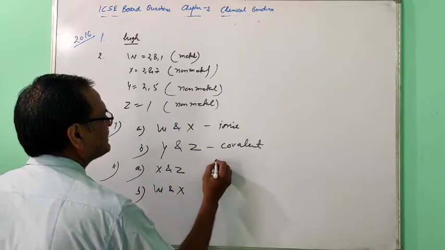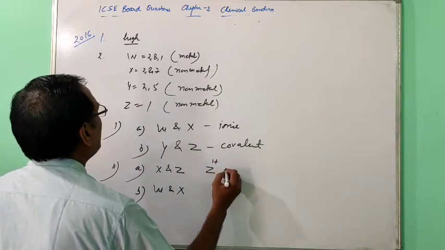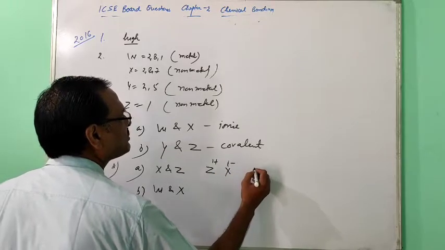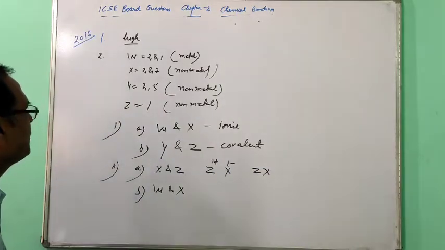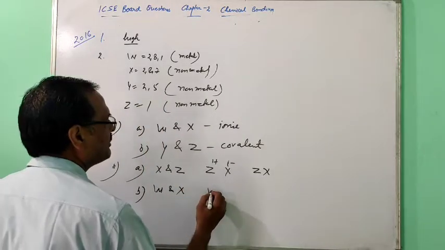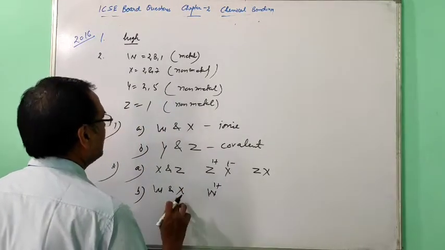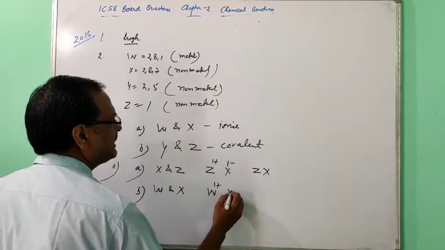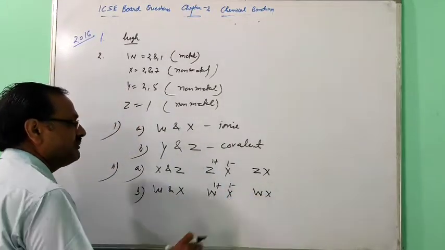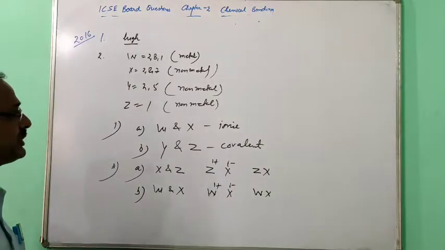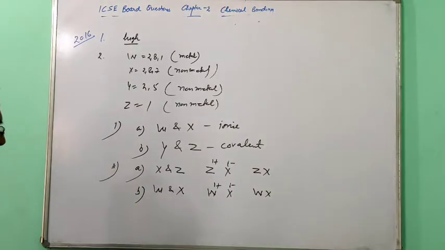Z is +1 and X is -1, so the formula will be ZX. First electropositive, then electronegative. W and X, W +1 and X -1, this will be WX. If you write XW, they will not give you marks because the rule is there: first electropositive, then electronegative. So 2016.